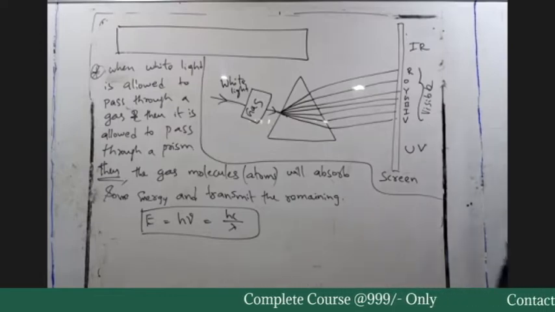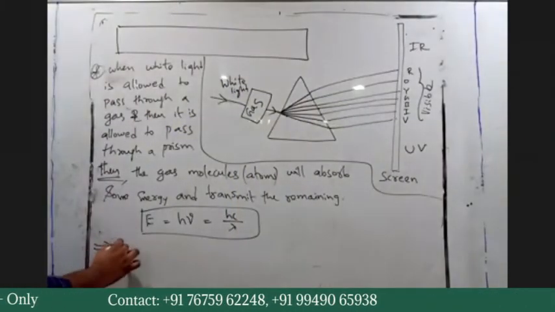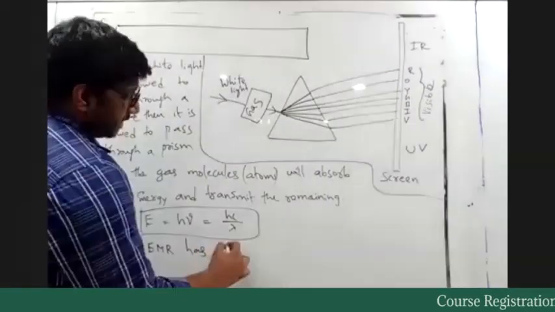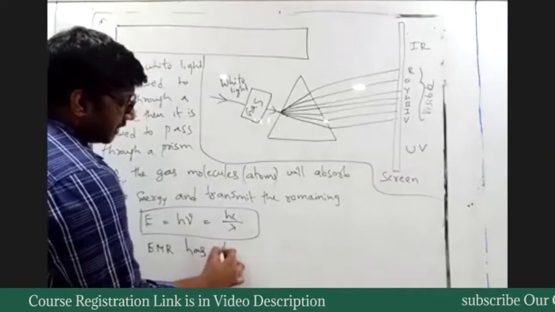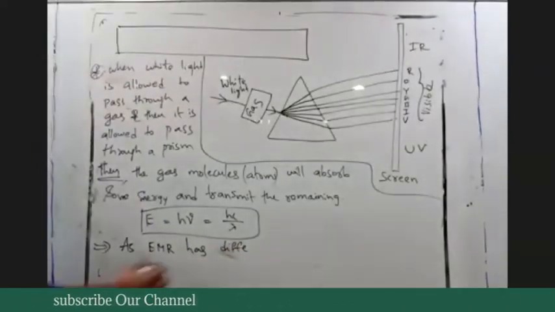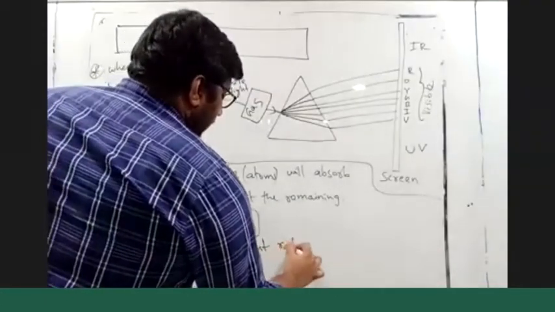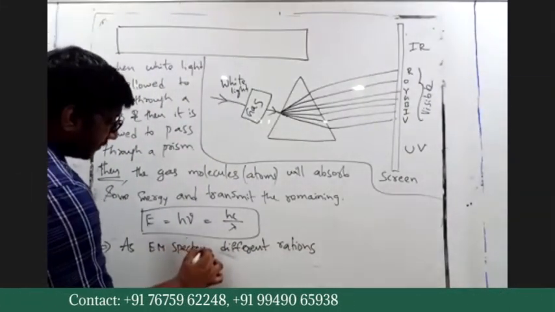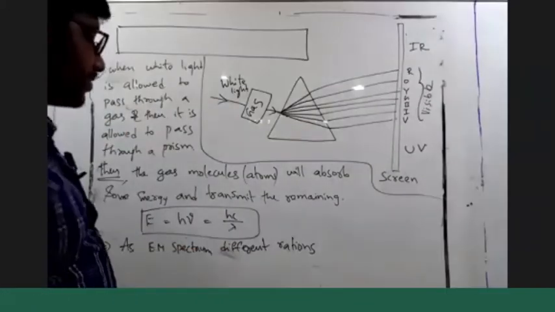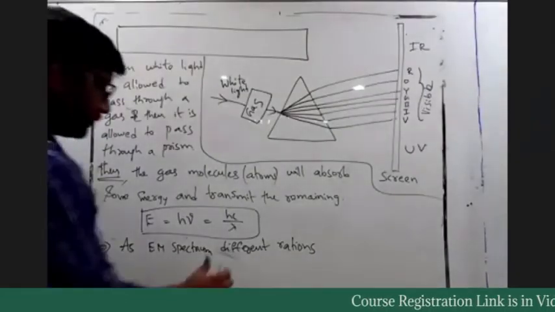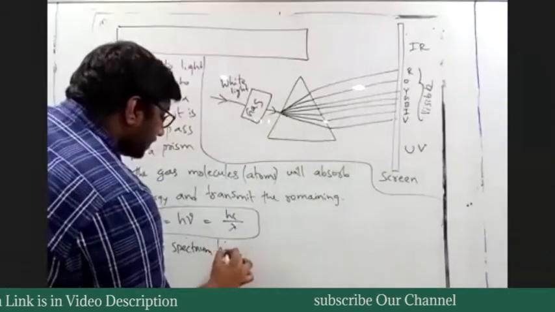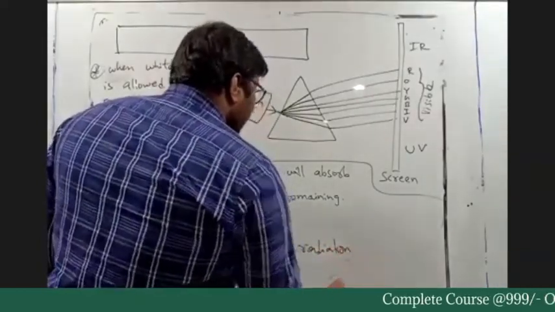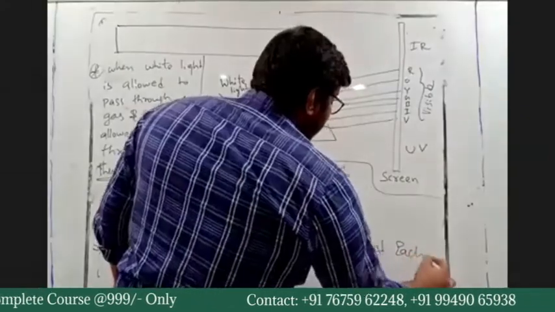So the electromagnetic spectrum has different radiations. This is very important.